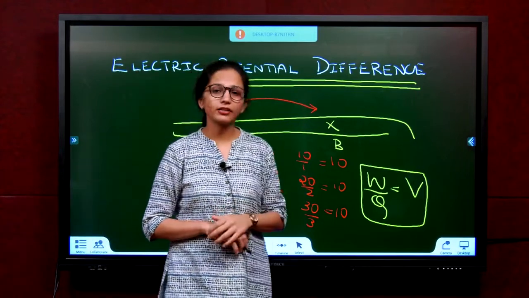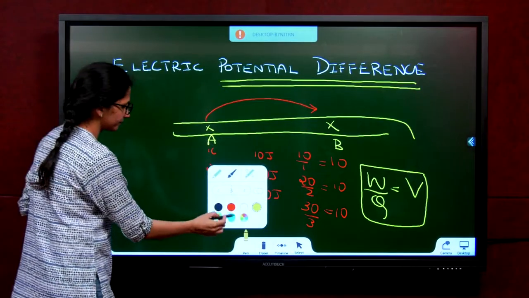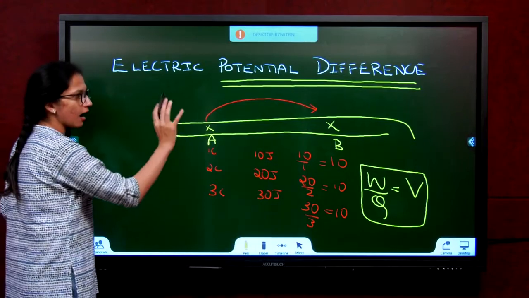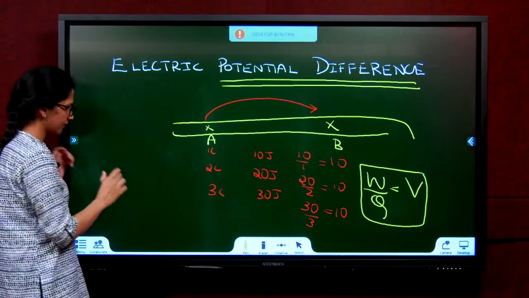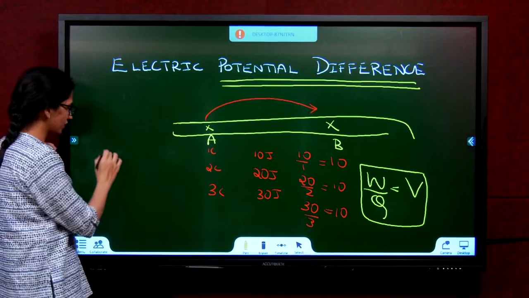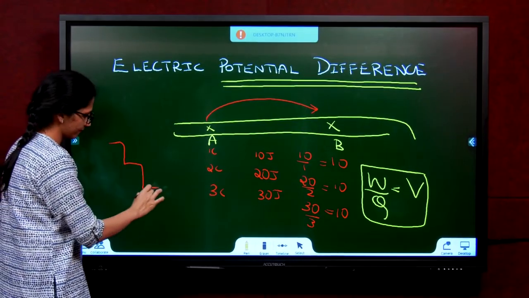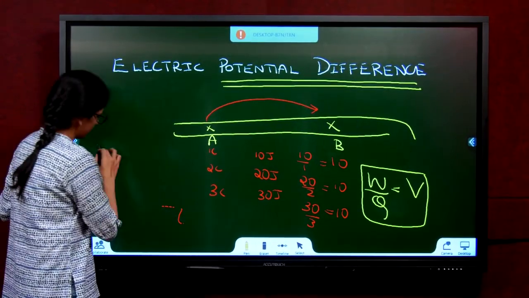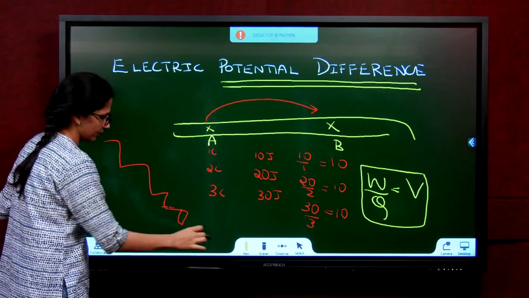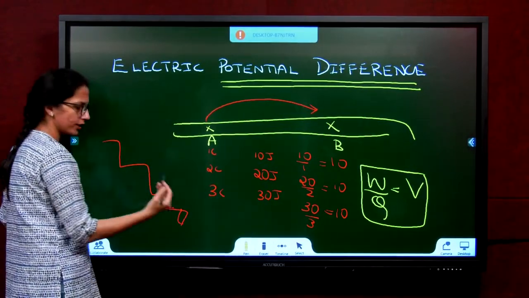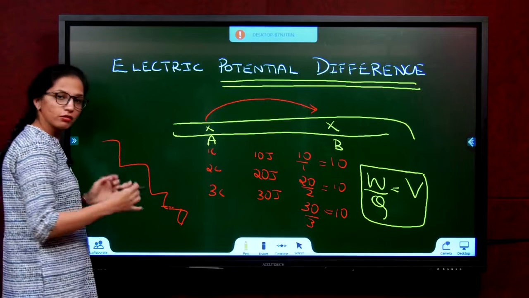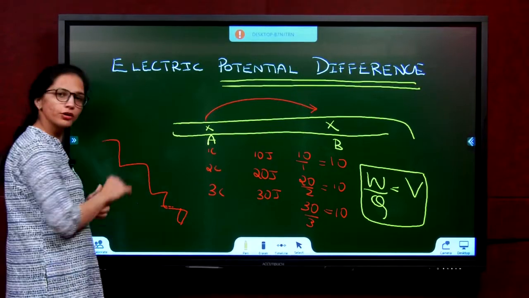One more point that you need to understand while doing this is, according to potential difference. Now, if you are lifting a suitcase, these are the steps. I tell you, okay, now I am going to lift the suitcase and I am going to go up.